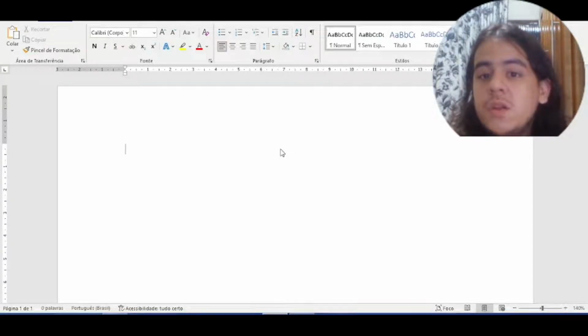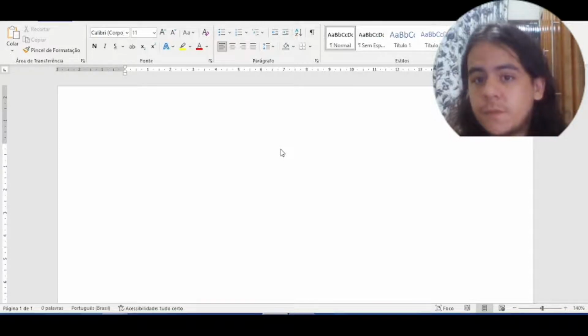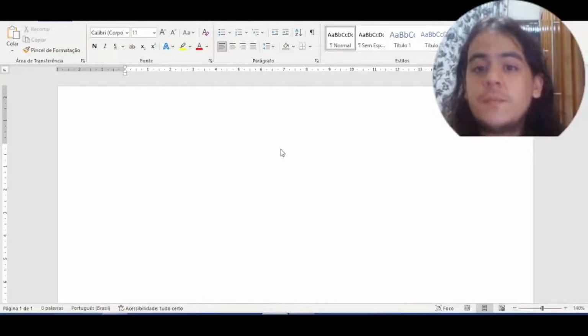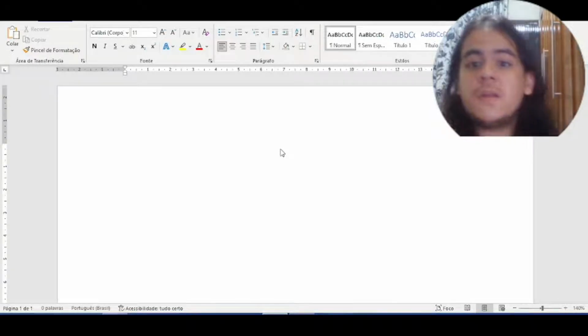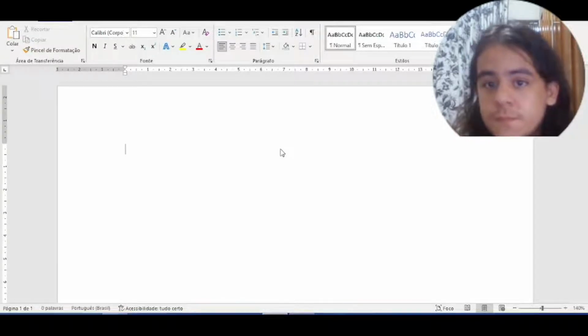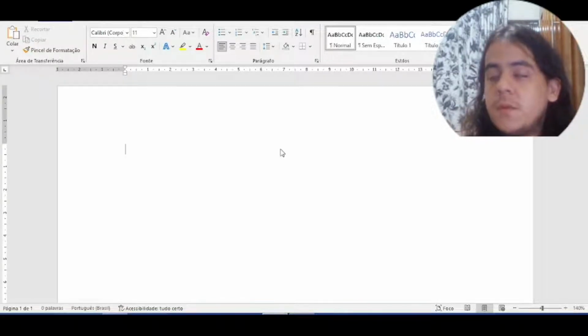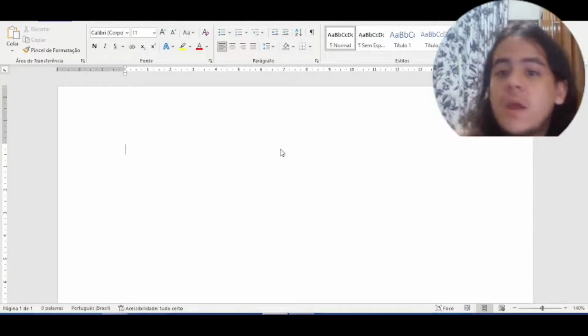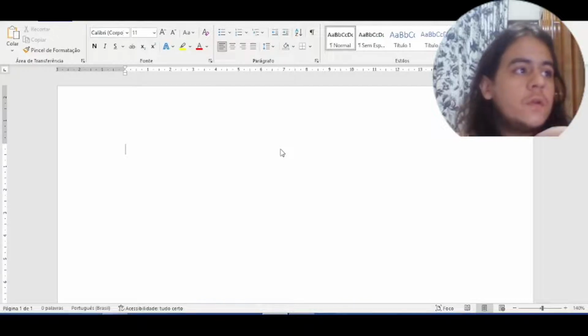The verbs we learned last class, ser and estar, are both irregular verbs. We saw them first because they are extremely important and very used in Portuguese. But now you're gonna see the regular verbs. They are easier because when you know the pattern, you can conjugate any regular verb. So let's begin.